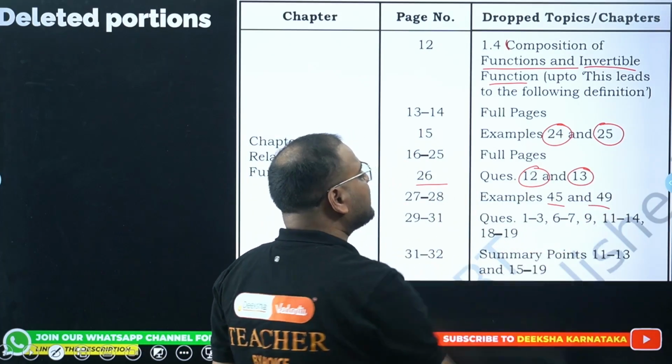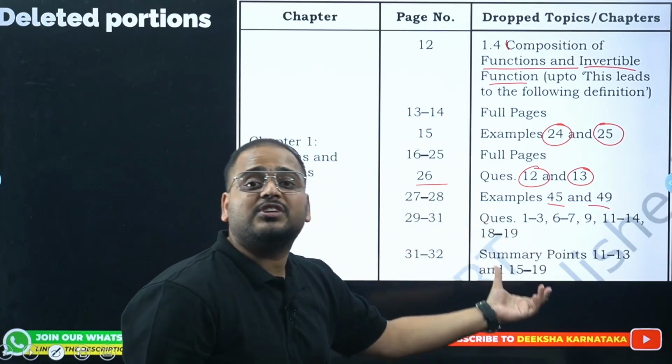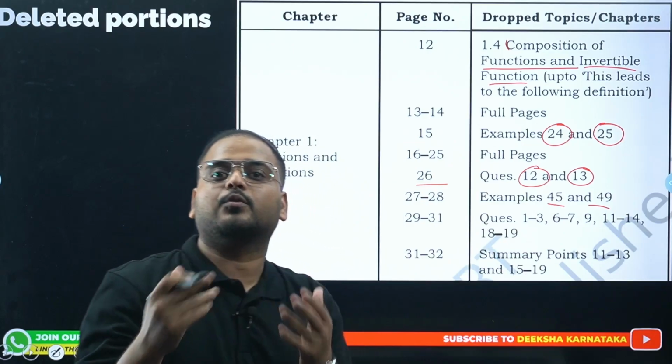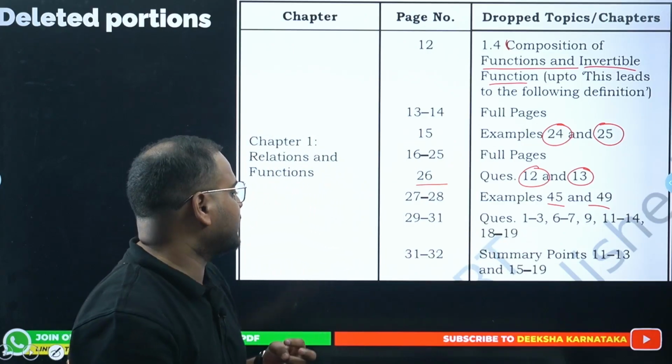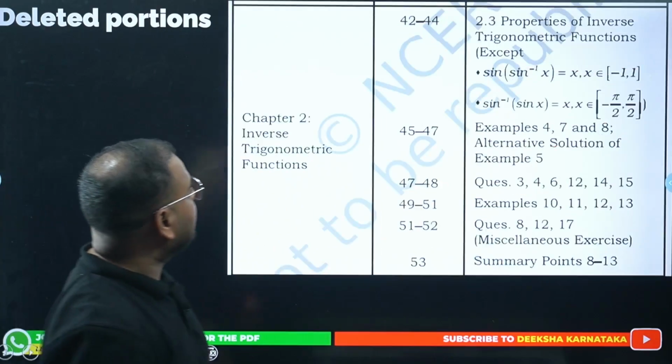Examples 45 and 49. They have given questions as such. So in detail, you can cross-check the questions and make sure that you don't have to do them again. You don't have to do them for your KCET 2025 preparations. This is for relations and functions.